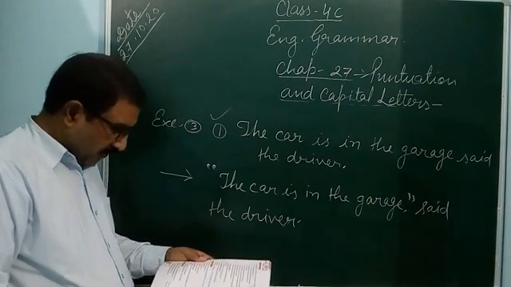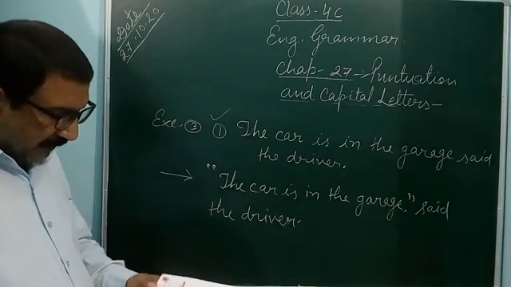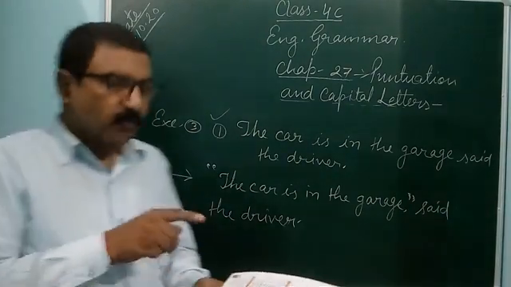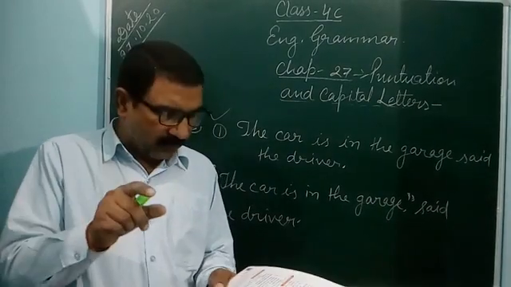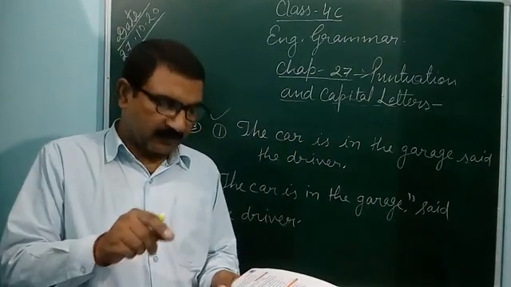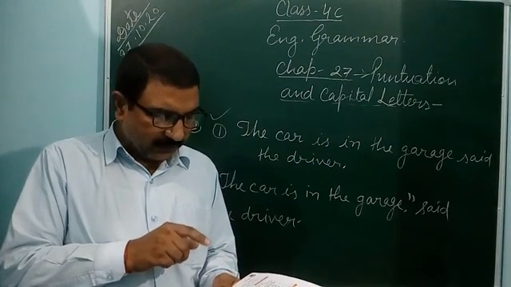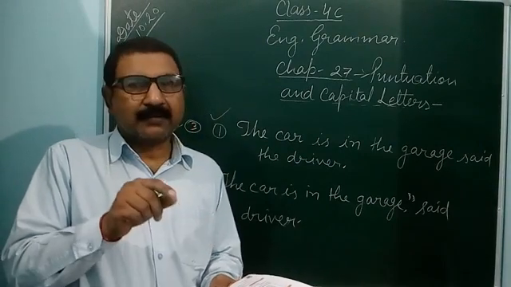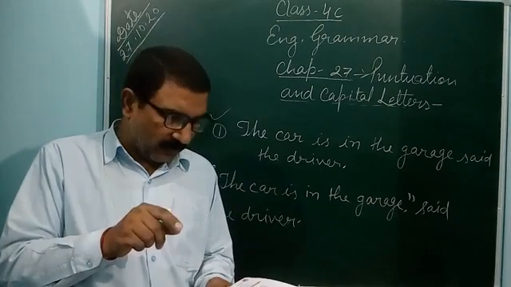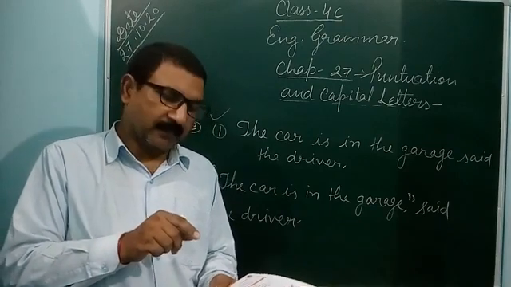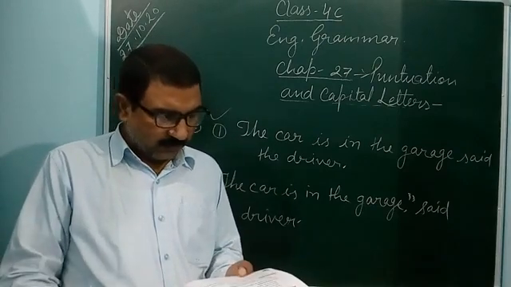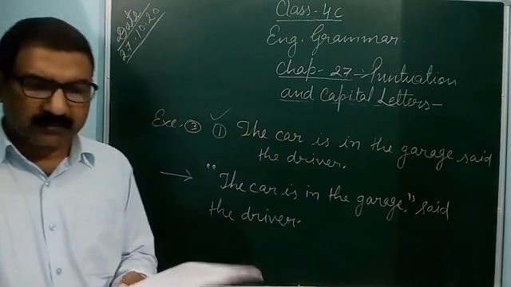Next, second, we are hungry, said the girls. We are hungry, you put in inverted comma, said the girls, like that. Third, Ganesh is tired, said his mother. Ganesh is tired, it is a statement, you put in inverted comma and said his mother. So like that you can do third, fourth and fifth yourself.